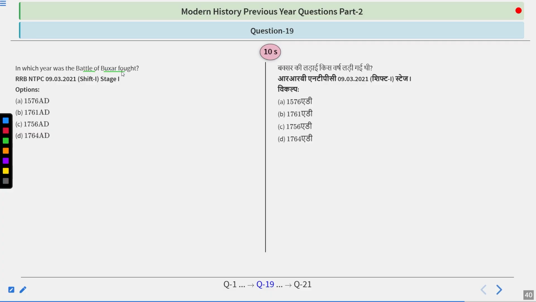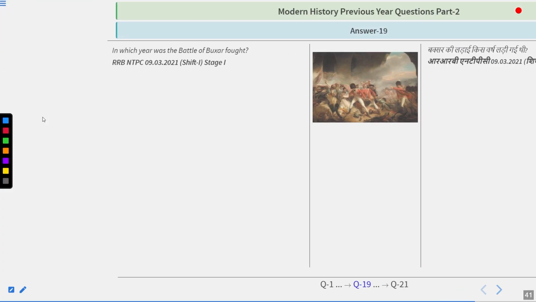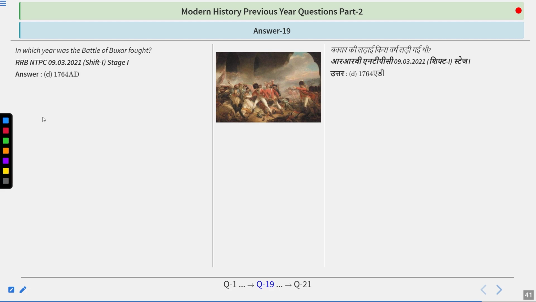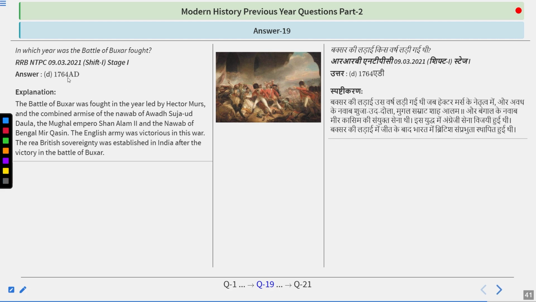In which year was the Battle of Buxar fought? Simple question. Answer, just find out yourself. As soon as Mir Qasim transferred the capital from Murshidabad, there was a time when war was inevitable, and the war was fought in 1764.